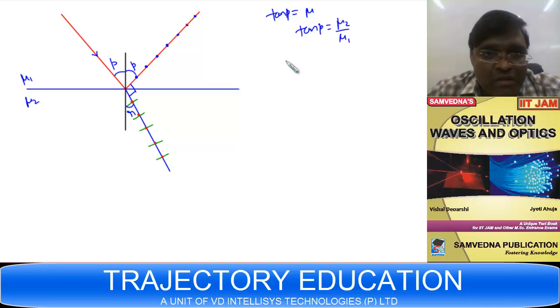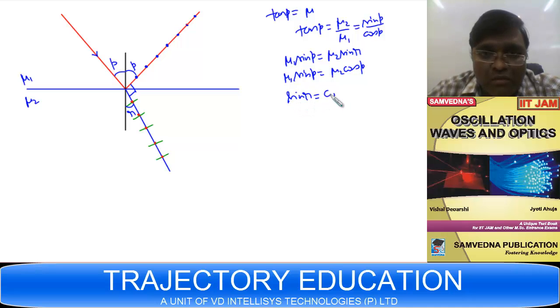You have Snell's law. Snell's law says mu 1 sin P equals mu 2 sin R, whereas from Brewster's law, mu 1 sin P is mu 2 cos P. It means sin R is cos P, that is sin(90 minus P), so R plus P is pi by 2.